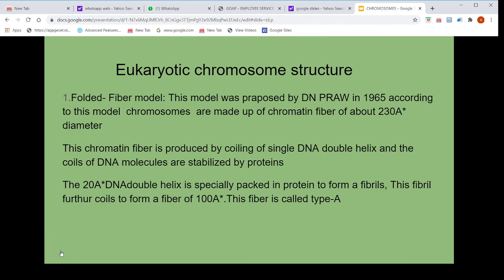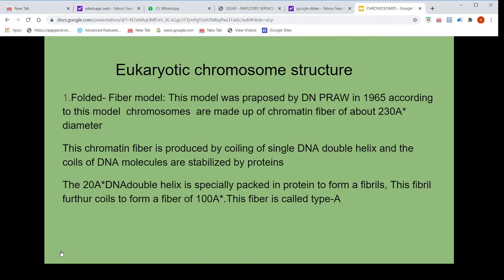Eukaryotic chromosome structure. Here, chromosome structure means how the DNA, the chromosomal proteins and RNA are packed inside the chromosome. Two theories mainly explain the structure of chromosomes. One is the folded fiber model. This model was proposed by DuPraw in 1965. According to this model, chromosomes are made up of chromatin fiber of about 230 angstrom units diameter.